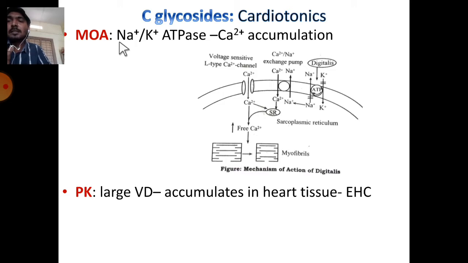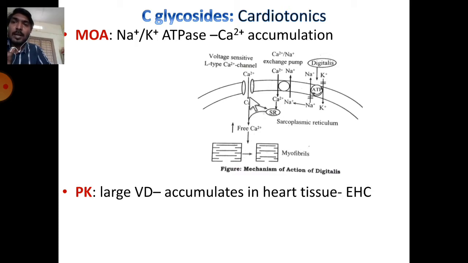Their mechanism of action is inhibition of the sodium potassium ATPase pump. Due to this pump inhibition, calcium accumulation takes place. This calcium is helpful for the forceful contraction of the myocardium. This will improve the cardiac output, which is called the positive inotropic effect.